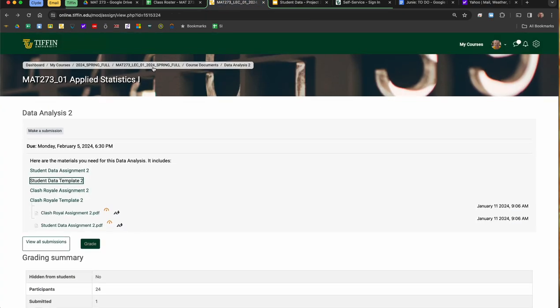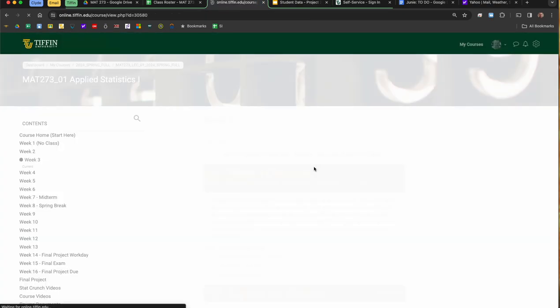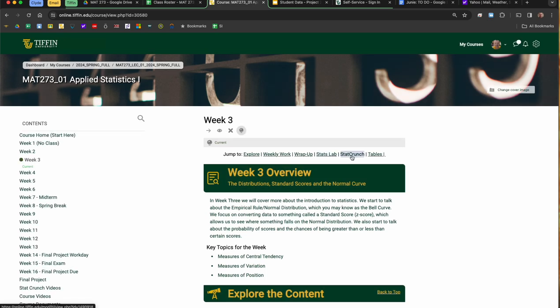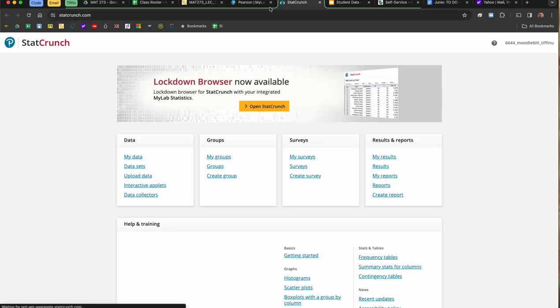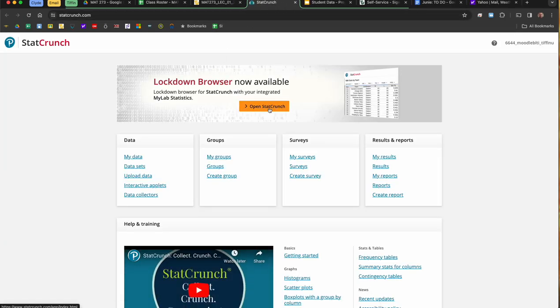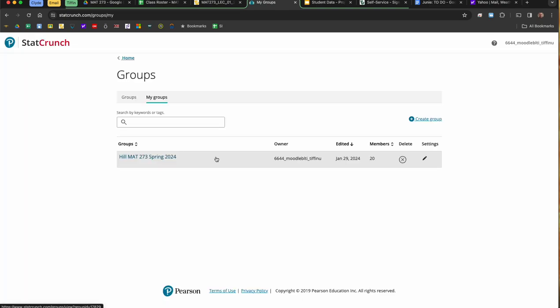I remind you, if we go back to our course right now, if you want to access StatCrunch, you will click on the StatCrunch right here. It will open you up into a new page, and once the page is there, you can go to the StatCrunch website. This opens up a blank one. We should have joined My Groups, so we're going to click on My Groups right here, and you should be in this course.